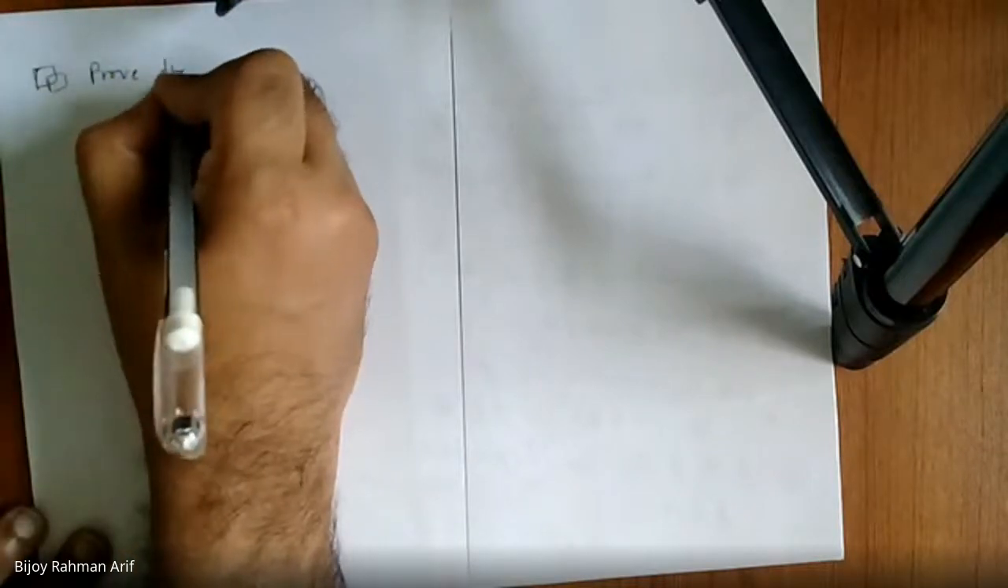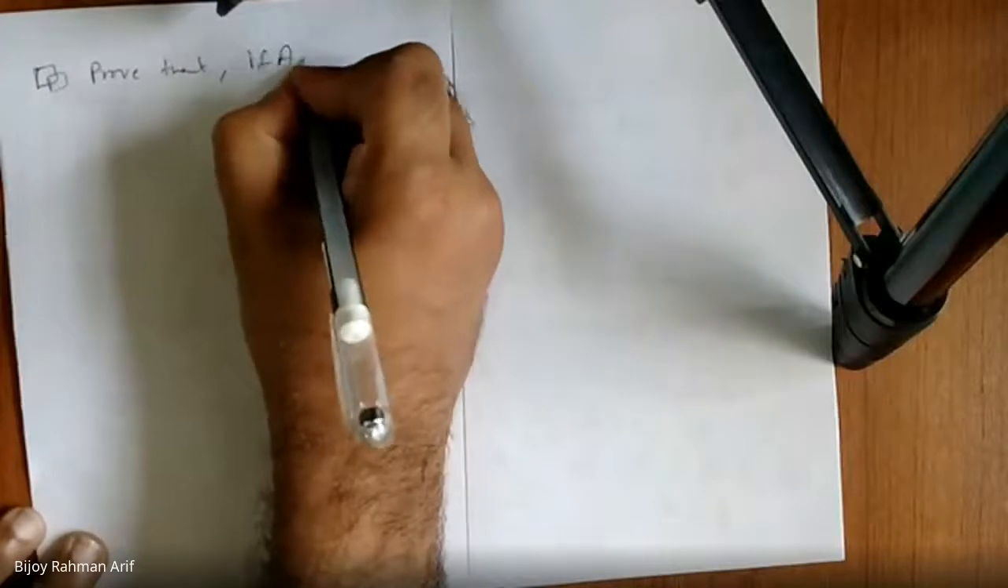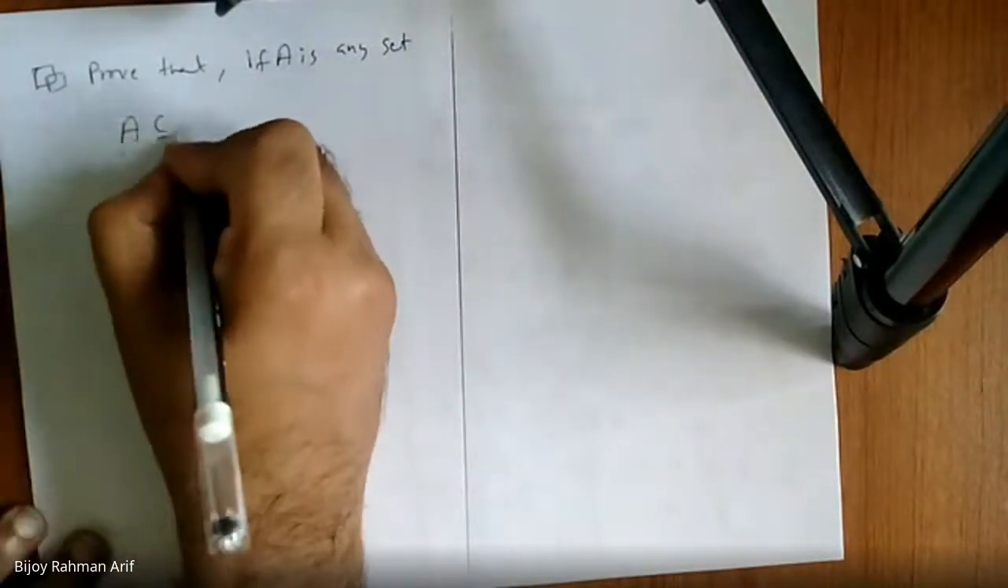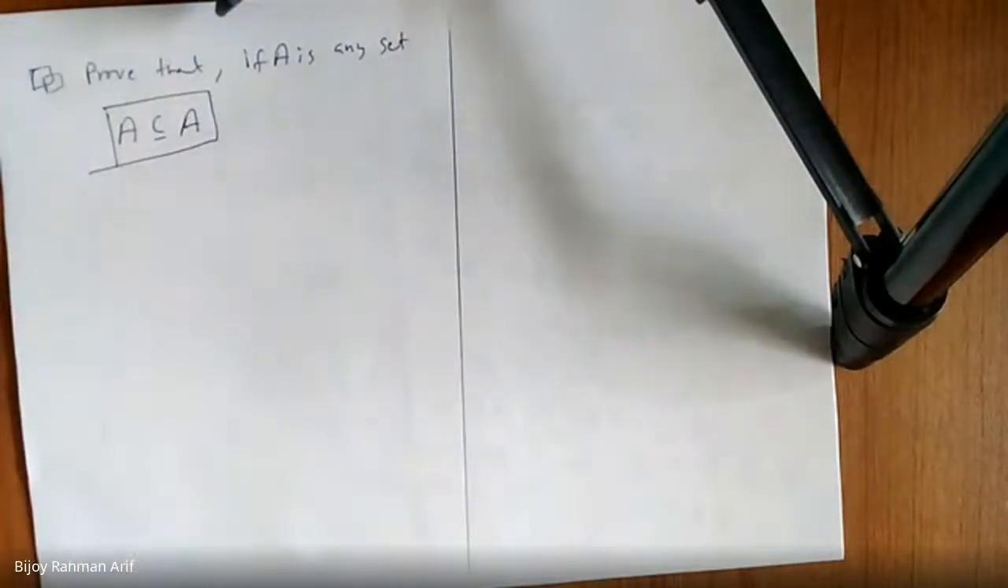Prove that if A is any set, A is a subset of A. How can I prove this one?